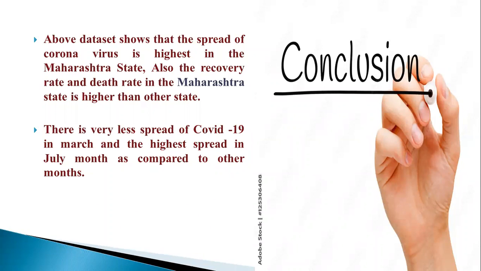The conclusion of my project is, from this dataset, it shows that the spread of coronavirus is highest in the Maharashtra state. It also shows that the recovery rate and the death rate are also highest in the Maharashtra state as compared to the other states. There is very little spread of COVID-19 in March and the highest spread in July.